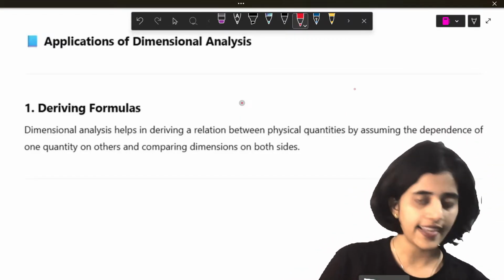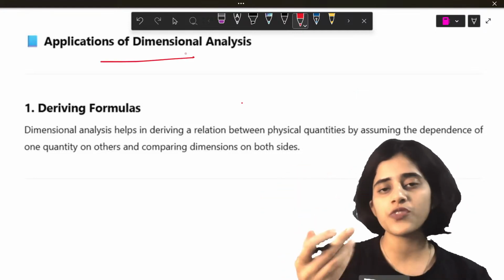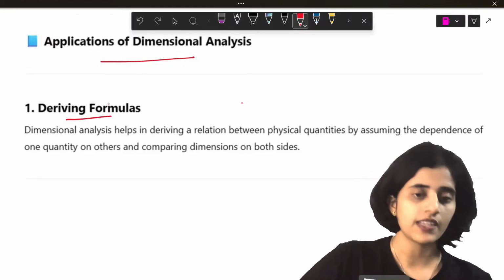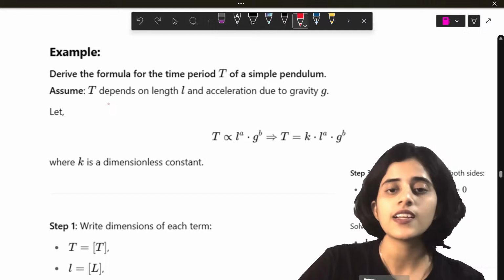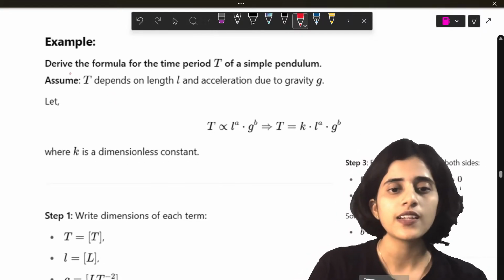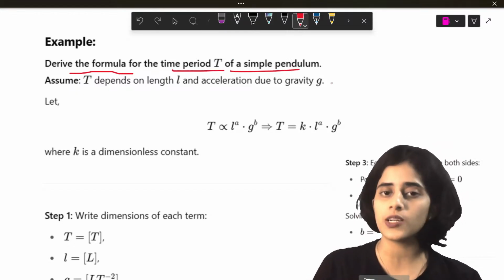Hello, Sharmila. Now, what are the applications of dimensional analysis? It helps you derive formulas. For example, the question is, derive the formula for time period t of a simple pendulum.